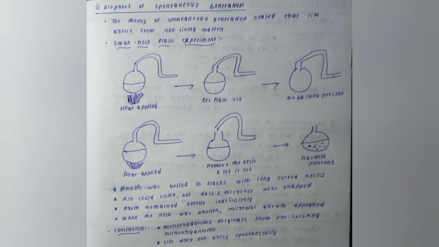Basically, with this long curved neck, air could enter, but dust and microbes were trapped. So the broth remained sterile indefinitely, and when the neck was broken, microbial growth appeared. Coming to the conclusion, microorganisms originate from pre-existing microorganisms. Life does not arise spontaneously. If life arose spontaneously, then even when the neck was not removed, the bacteria should have originated from the non-living broth. But it didn't happen. So that basically disproved the spontaneous generation theory.